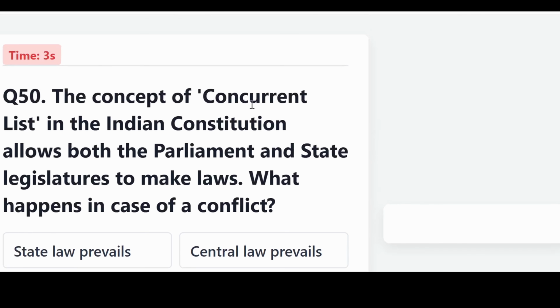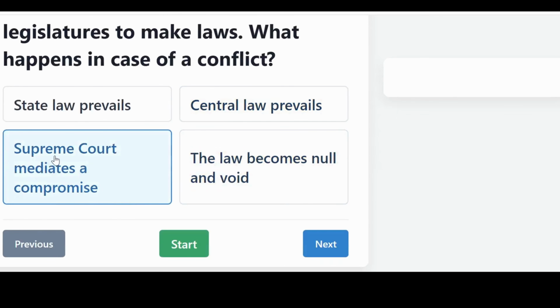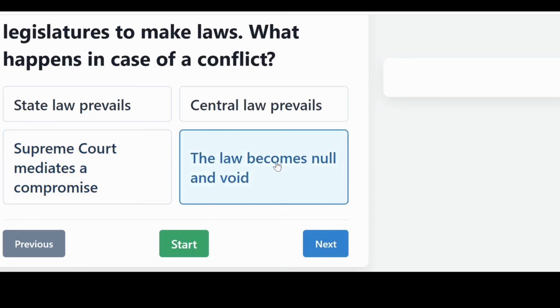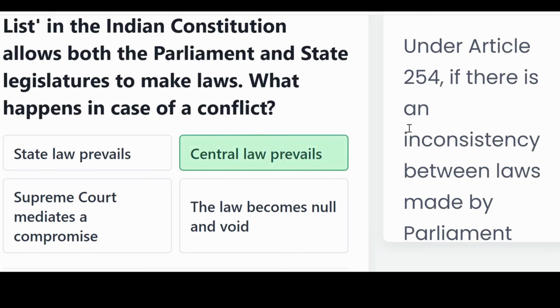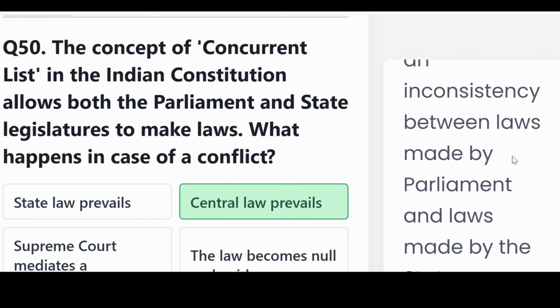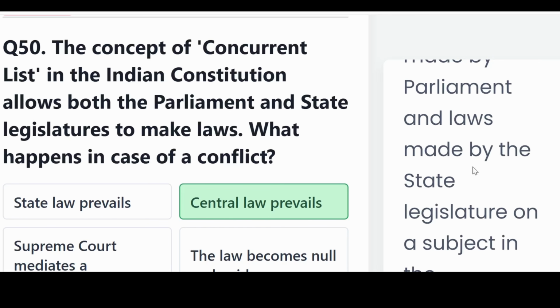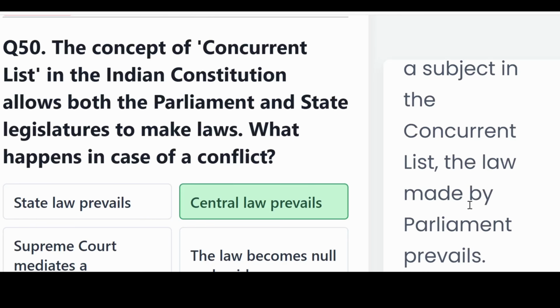The concept of the concurrent list in the Indian Constitution allows both the Parliament and the state legislature to make laws. What happens in case of a conflict? State law prevails, central law prevails, the Supreme Court mediates a compromise, or the law becomes null and void? The correct answer, central law prevails. Under Article 254, if there is an inconsistency between a law made by Parliament and a law made by the state legislature on a subject in the concurrent list, the law made by Parliament prevails.